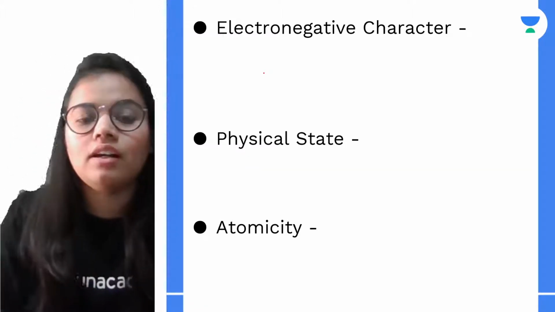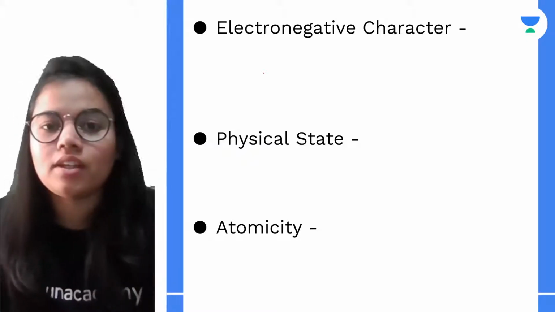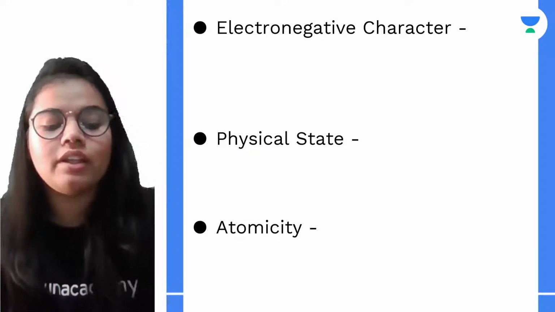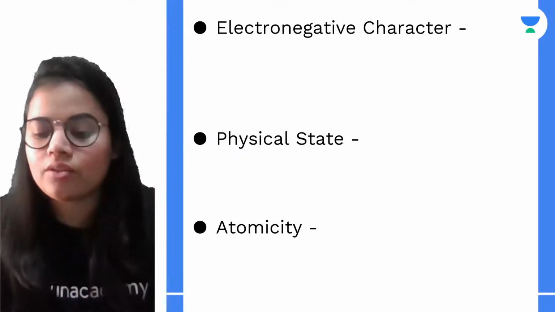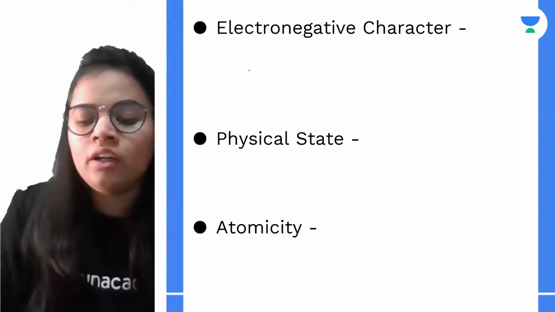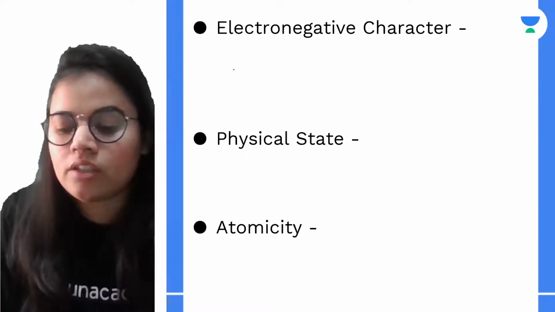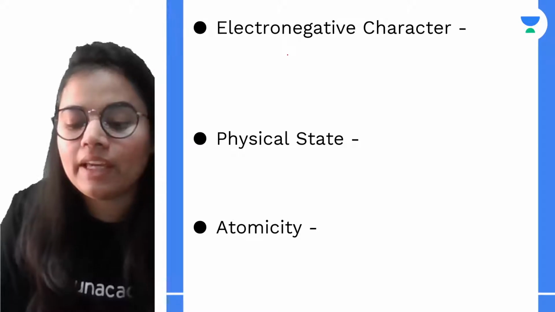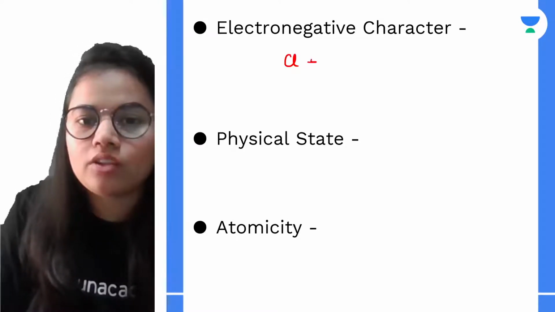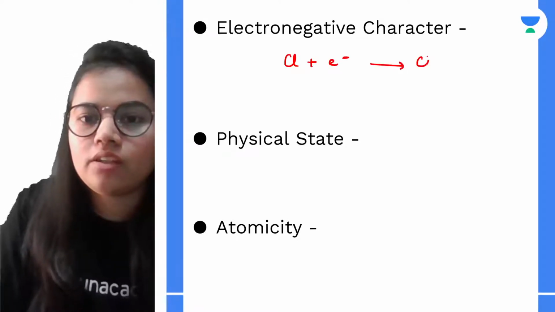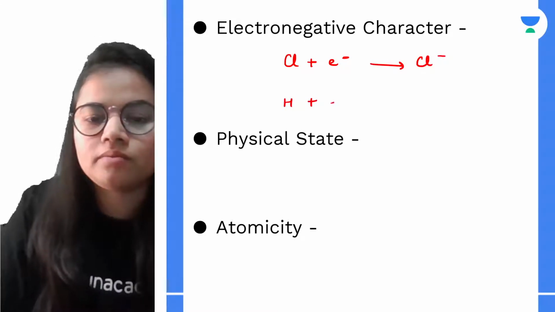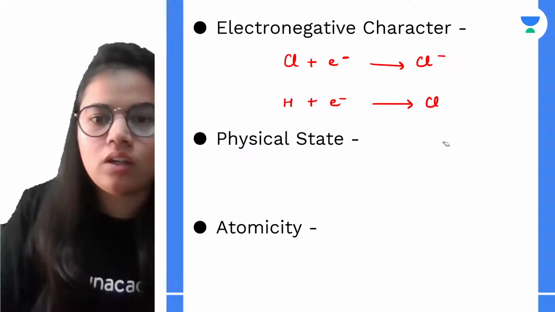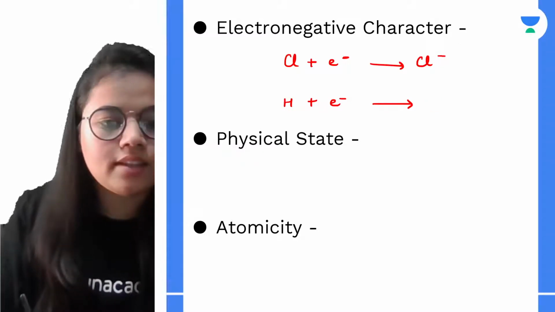One is electropositive in the case of metals that we saw, and electronegative is when they take the electrons. So they are electronegative and they accept the electron to achieve a negative charge. Okay, so that is the basic thing.